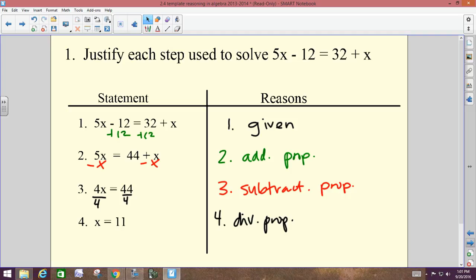Okay. You'll have 4 of them like this on your assignment today. I call these fill-in-the-blank proofs because I already did all the work. You got to fill in the reasons. So you have 4 fill-in-the-blank proofs.